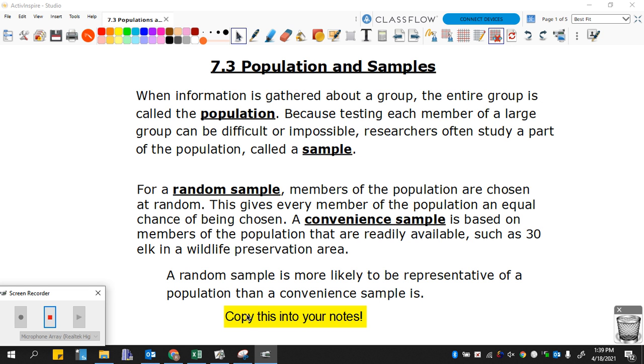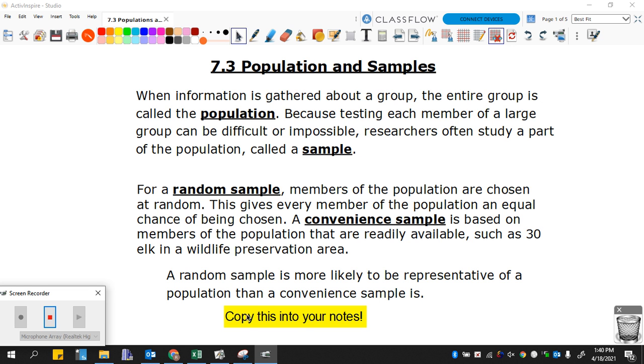But sometimes if you're looking at a population, say all the teenagers in America, that's going to be extremely difficult or impossible to test. So oftentimes researchers will study just part of that group called a sample.